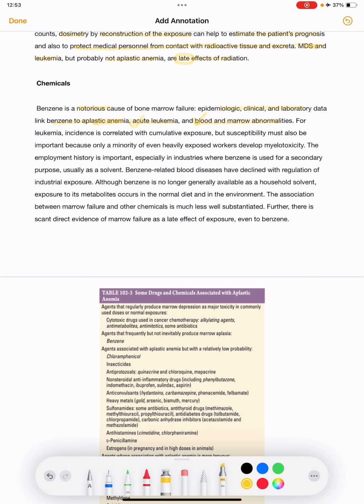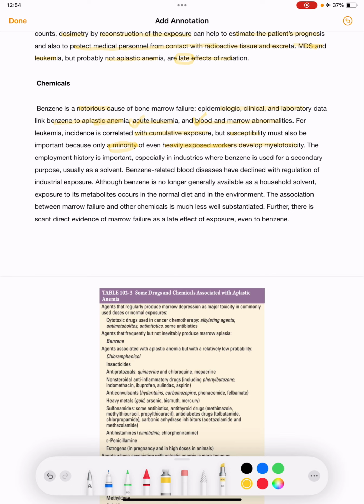For leukemia, incidence is correlated with cumulative exposure, but susceptibility must also be important because only a minority of even heavily exposed workers develop myelotoxicity.